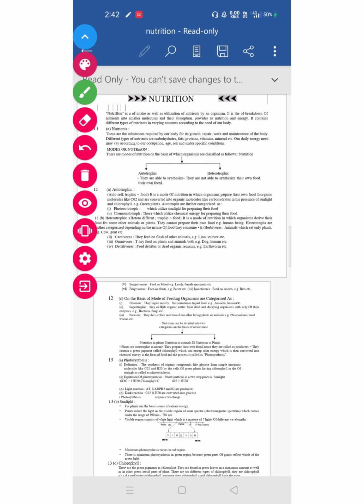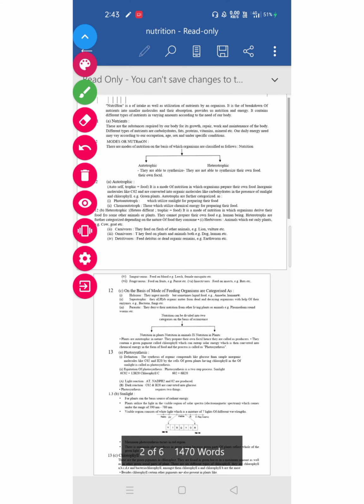Today we are discussing the term nutrition from the chapter Life Processes of class 10th. So, start with the term nutrition. What is nutrition? Nutrition is the process of nourishing or being nourished. In simple words, we can say that the intake of food is called nutrition, or the food which we eat provides us nutrition. It is very important for our body as it provides energy to our body.